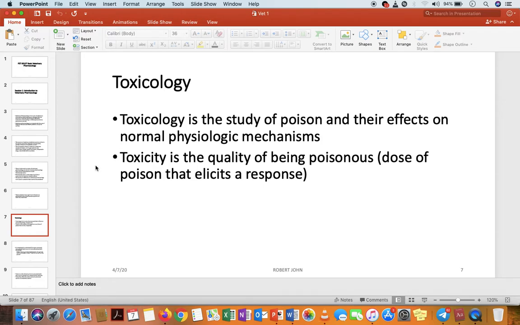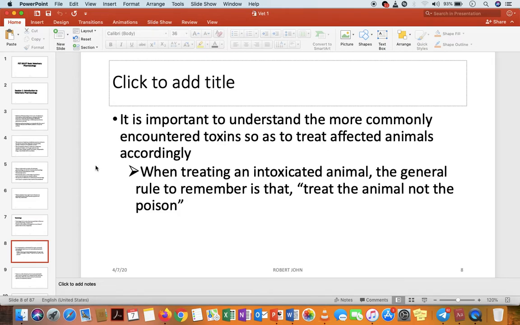The amount of that effect is measured as toxicity. So it is very important to understand the more commonly encountered toxins so as to treat the affected animal accordingly. When you're treating an intoxicated animal, the general rule to remember is to treat the animal and not the poison. That is very important.